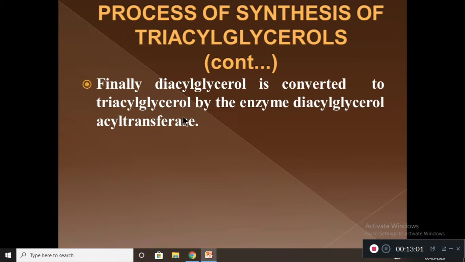Now finally diacyl glycerol is converted to triacylglycerol by the enzyme diacyl glycerol acyl transferase.